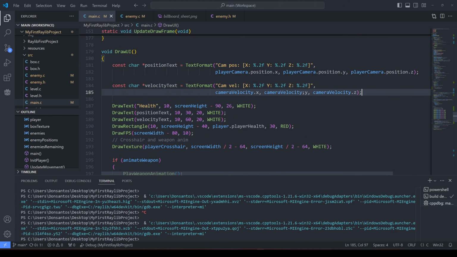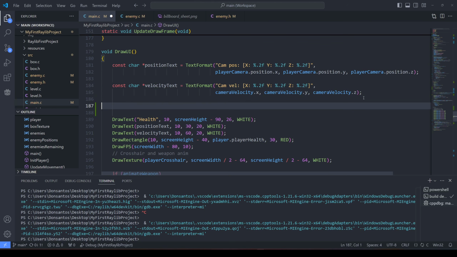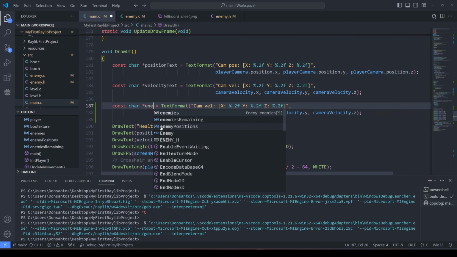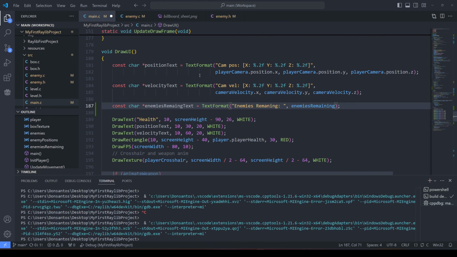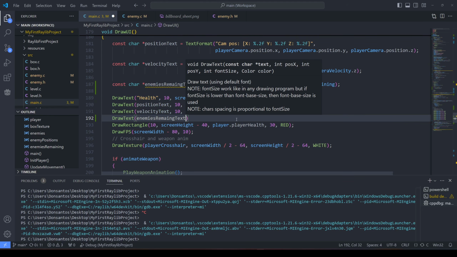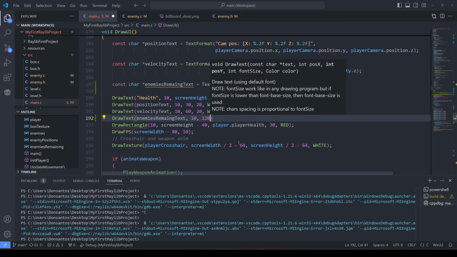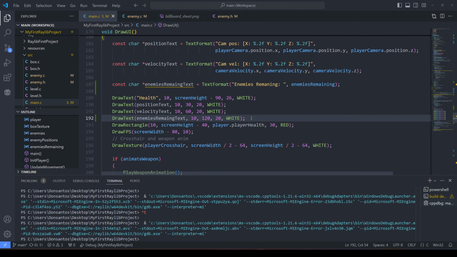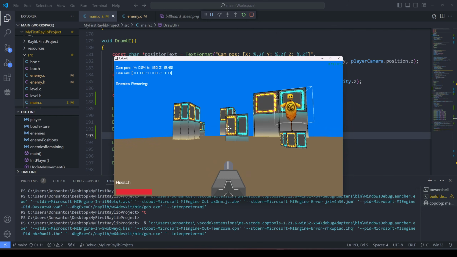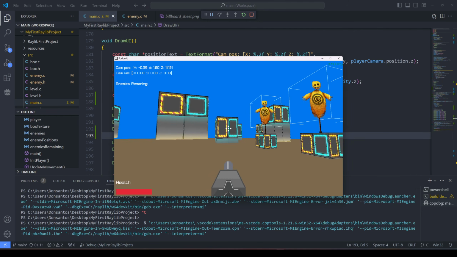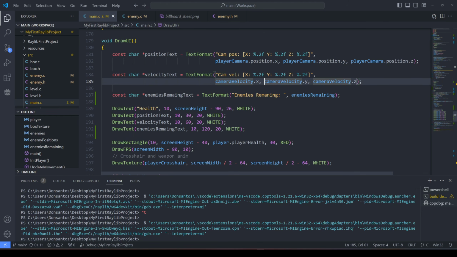Now we're also gonna copy this stuff. Hang on. Constant char enemies remaining. I'm not sure how this is supposed to be formatted. Enemies remaining text. Position X. And I'll have to go even lower, so we'll go 120. So now we're drawing the text on the screen. Let's see what happens. Enemies remaining, colon, nothing. I'm not entirely sure what this formatting is.